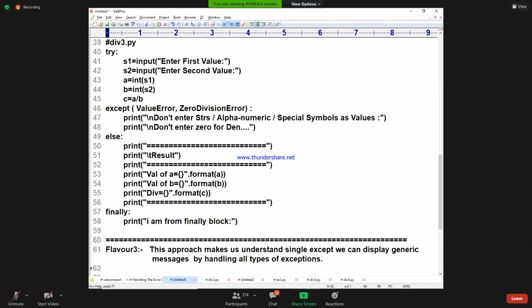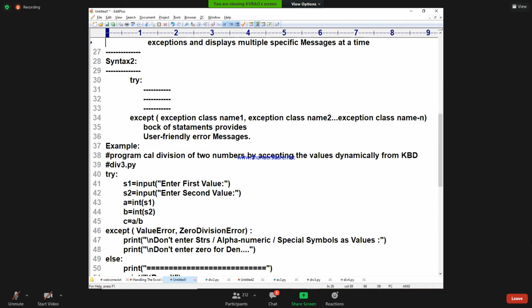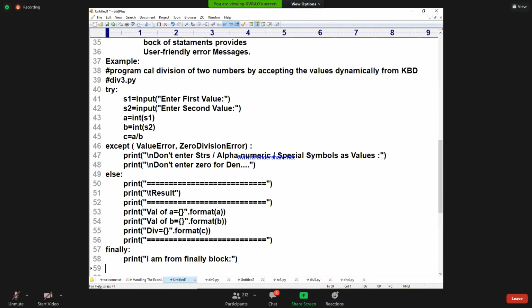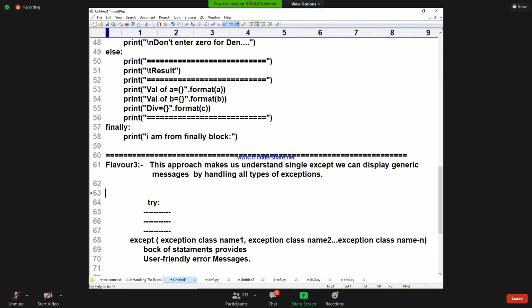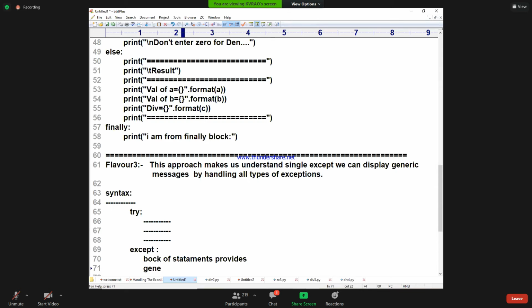What is the syntax, sir? Syntax is I will write this type of thing. Here I am writing the syntax. Try, then except block. Here I never write anything. I will write except colon, then a block of statements that provides a generic message.